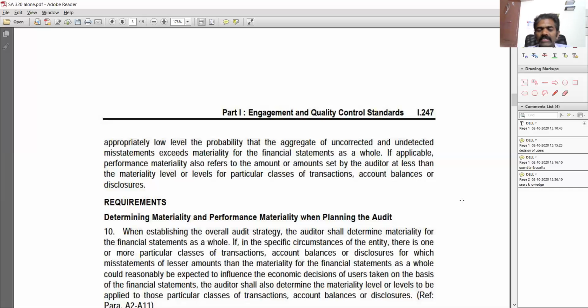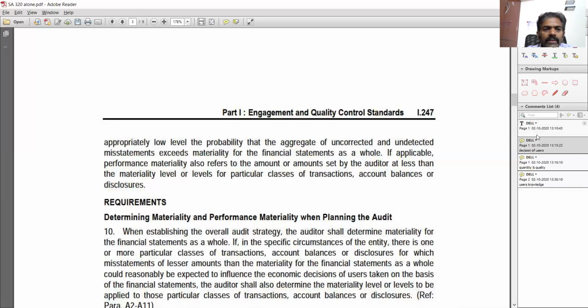To avoid all these things at a later stage, while I'm assigning the work to the auditors, I say that the overall planning materiality is 50,000. At the same time, individually for performance materiality, I say it is 25,000. So if anything goes beyond 25,000, that auditor will report to me or to the management, escalate it, find out the issue and resolve it at that stage itself, and it will not come up at the final reporting stage. That is why we need to fix performance materiality at a lower level compared to the overall materiality.